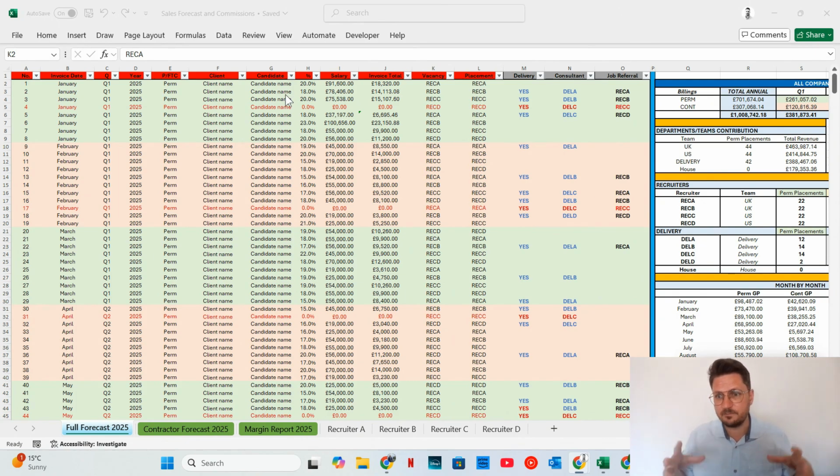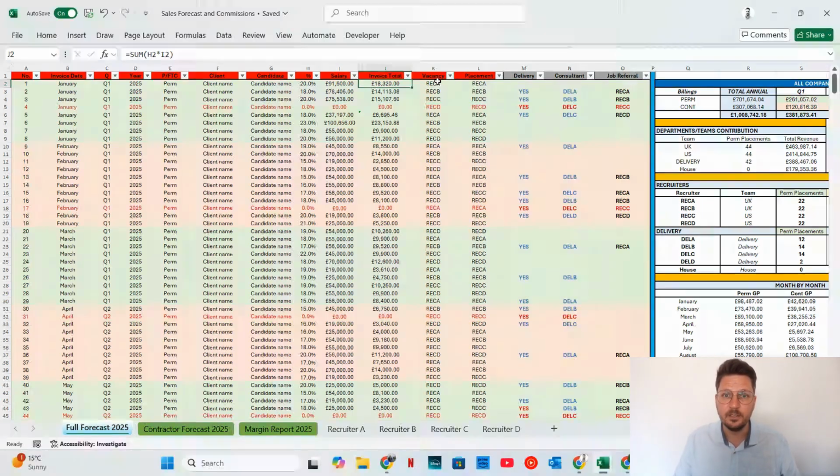So this information is able to be manipulated within this grid and within this sheet to give you a more accurate idea and forecast. Now, it isn't based on actuals. These aren't necessarily invoices. You can use the invoice figure if you like, but it's based on the assumed figure of that value of the deal. So again, just referring back, we've got the fee percentage, we've got the salary, we've got the invoice total. It automatically works it out for you based on the calculation.